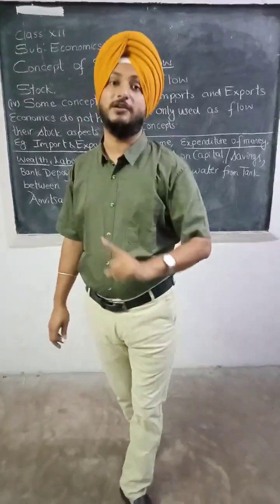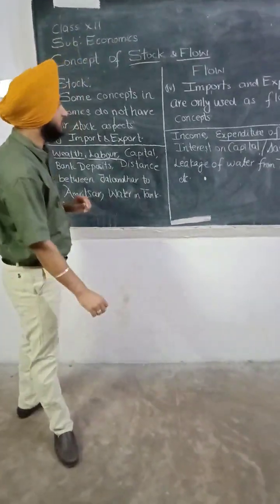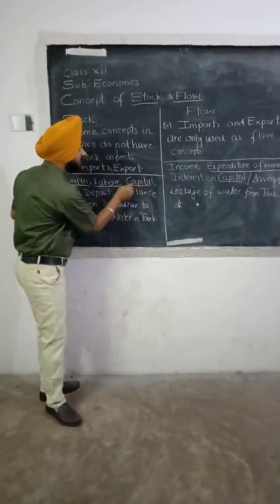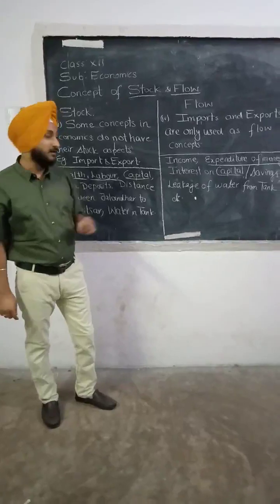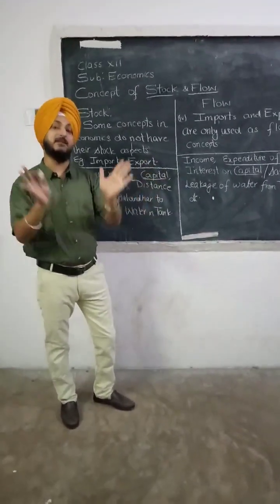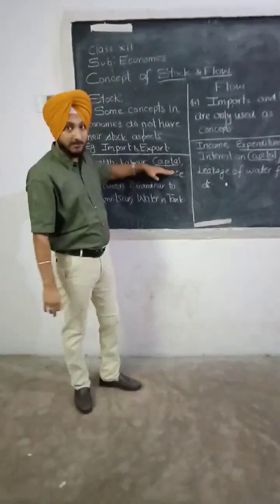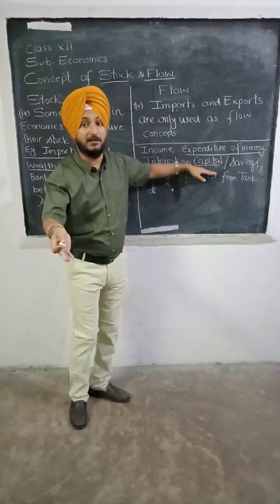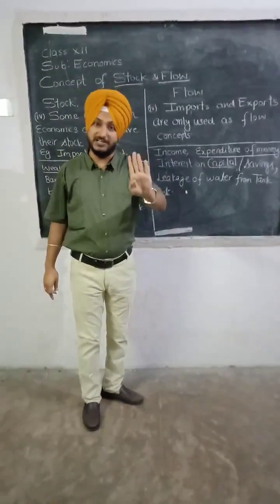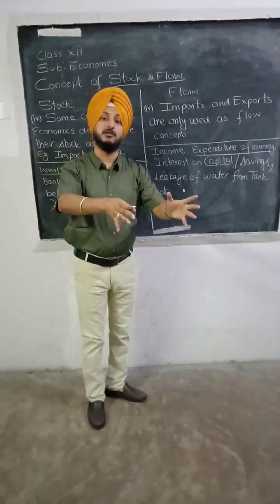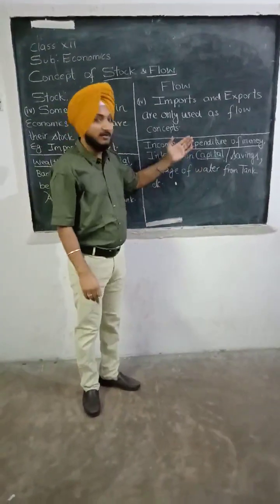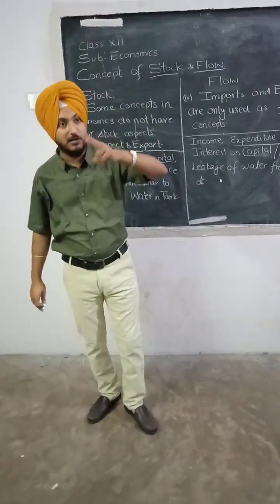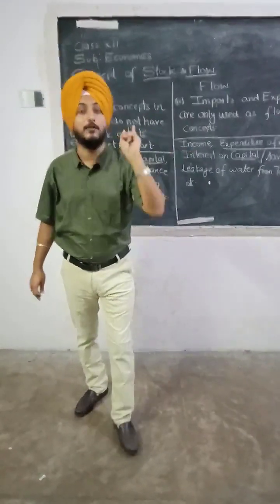Here one thing is very important to mention, students. It is important to discuss with you that capital can be treated as a flow concept as well, and capital can be treated as stock concept as well. So stock means whatsoever the capital we are having right now, that is a stock concept. We are having 4 plants, 3 machineries, etc. But addition of capital means we are having 4 machines, but 1 machine has been introduced in a particular course of period, that is a flow concept. Okay, so this thing you have to keep in mind. Capital can be used for stock as well as for flow as well.